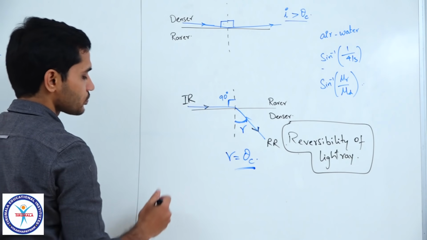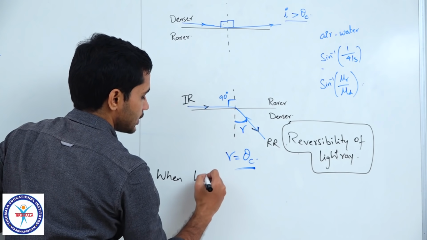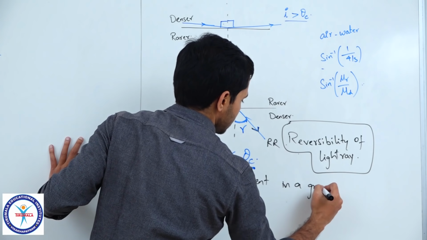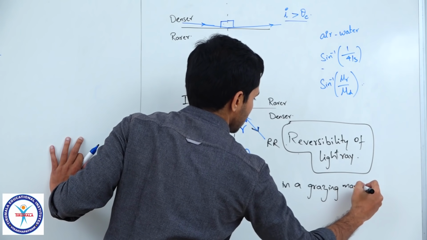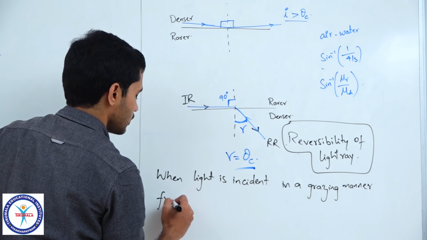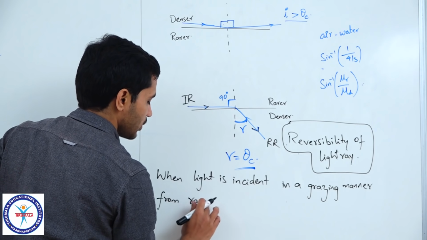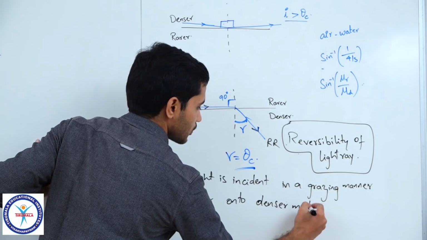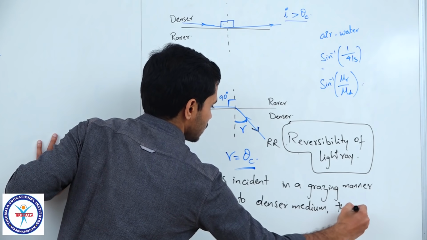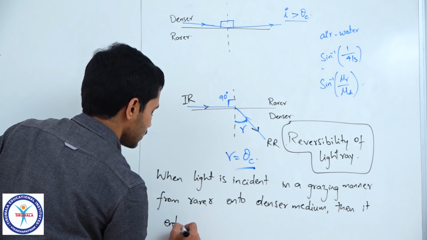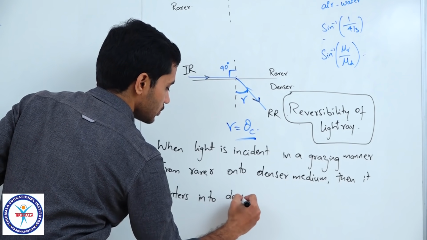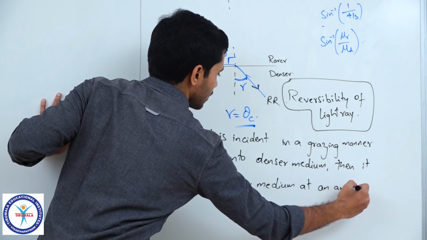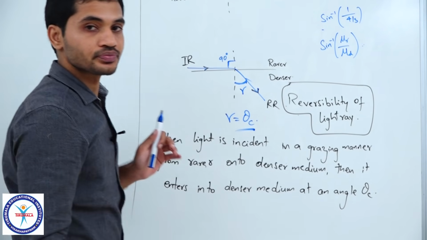So, I will write down this result here. When light is incident in a grazing manner from rarer onto denser medium, then it enters into denser medium at an angle theta c. Clear? So, that is the basic idea.